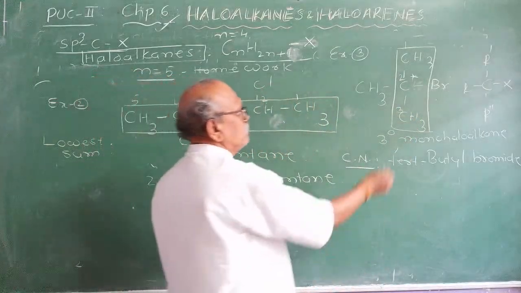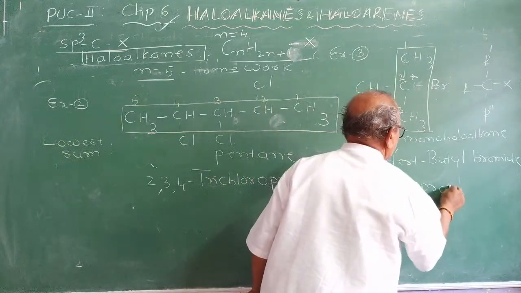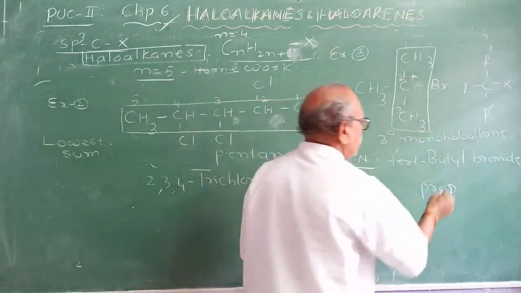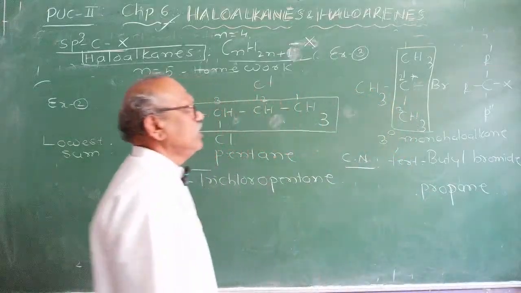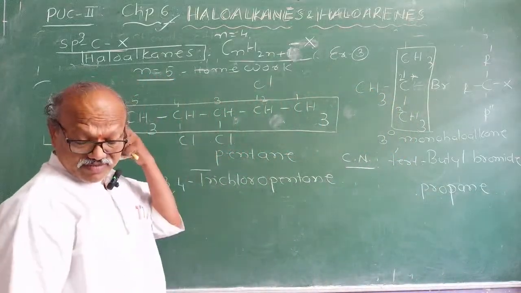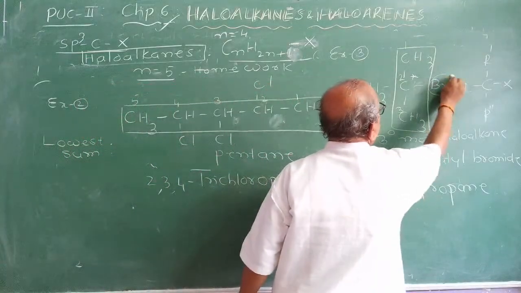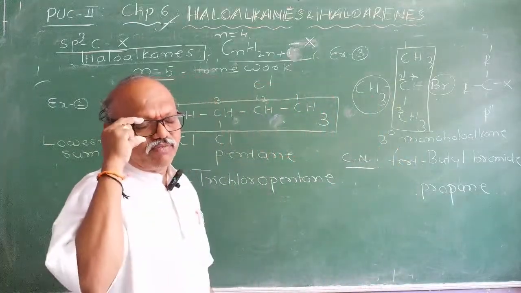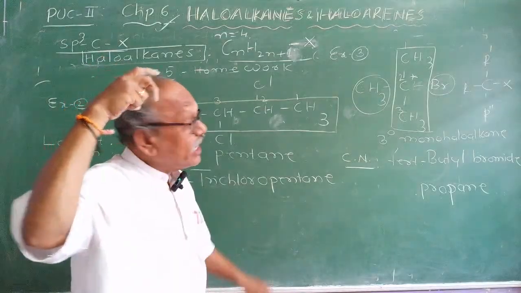Root word: 1, 2, 3, prop. Now check the carbon bonds. It is ANE, propane, single bond. Now you have to arrange the prefixes. There are two substituent groups, one is bromine, another one is methyl. Which one alphabetically comes first? Keep all rules in your mind and apply them.